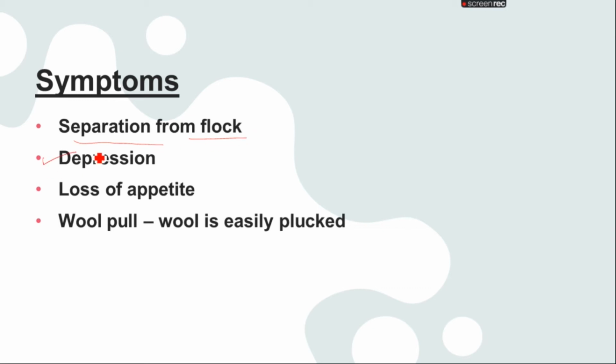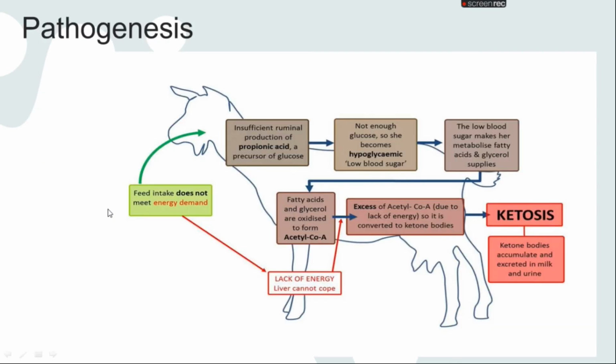The animal will have depression. When the depression is there, loss of appetite is automatically there. Wool pull: if we talk about sheep having wool, the wool will automatically pull from the skin, and it is easily plucked from the skin as well.